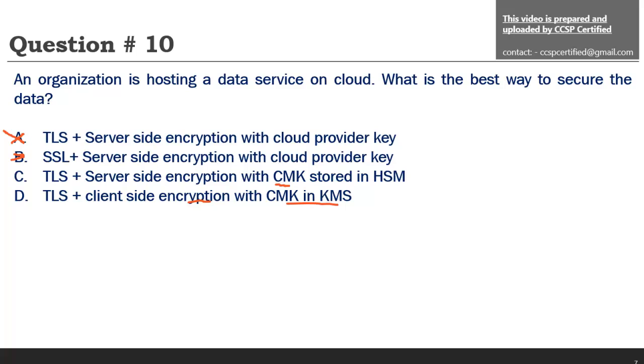In this scenario the only problem is that the data is secure, but it cannot be read or used by the application hosted in the cloud. The disadvantage is that any indexing or any task you want to perform on the data is not possible in the cloud. Normally for SaaS based solutions we go with client side encryption, but in the majority of cases, server side encryption with the CMK stored in the HSM is the best answer in this scenario.